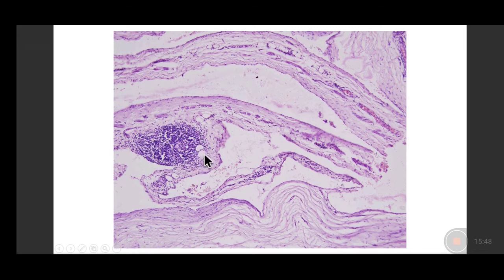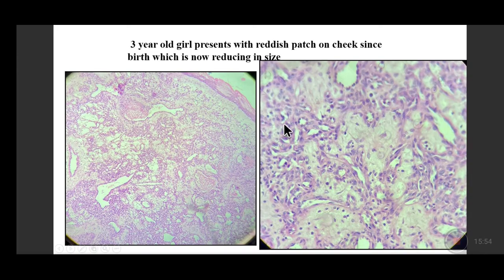Presence of these collections of lymphocytes would be absent in hemangiomas, while hemangiomas will show presence of these small capillary-like blood vessels lined by plump endothelial cells, and many of them may show presence of RBCs in them. So red blood cells present in these blood vessels help you in making the diagnosis of an angioma or a hemangioma, and they generally occur in small children, usually 0 to 10 years of age, and may sometimes be present since birth. Some of these may regress or reduce in size as the child grows older.